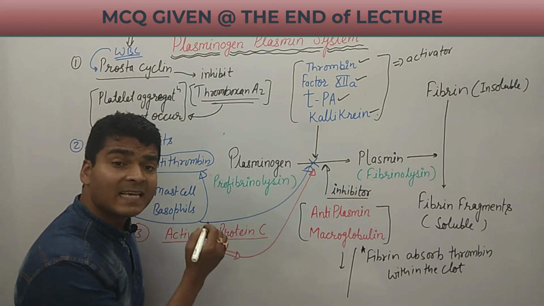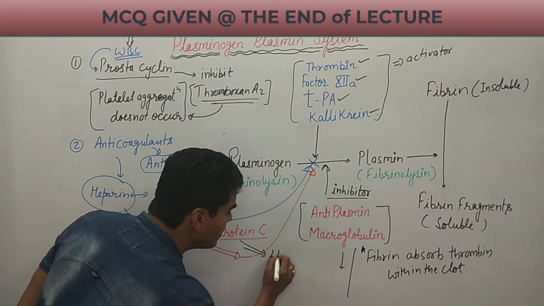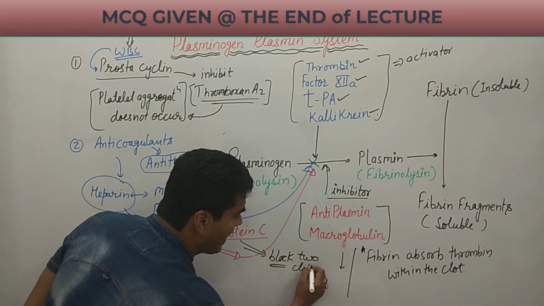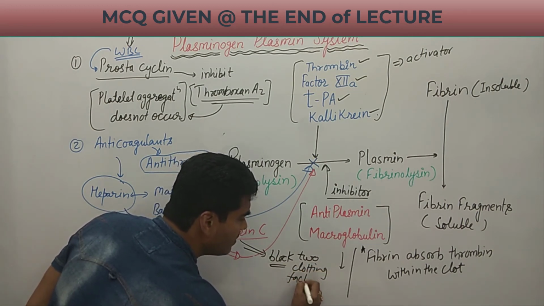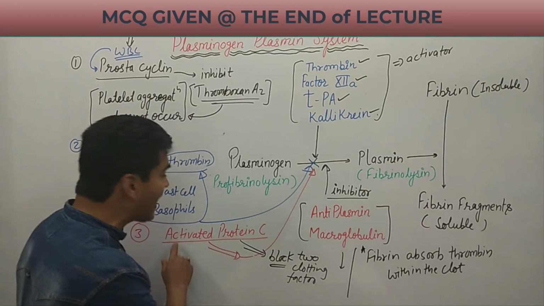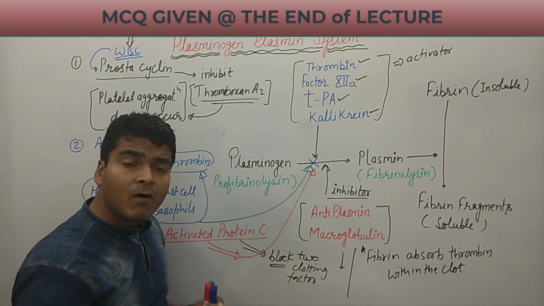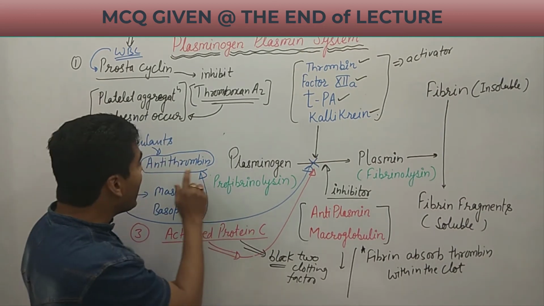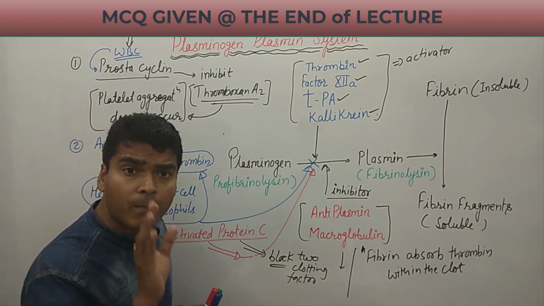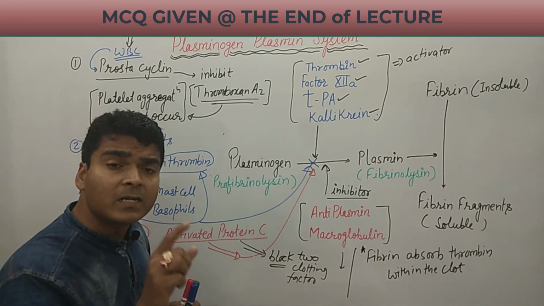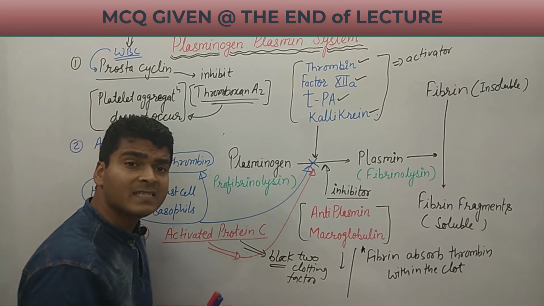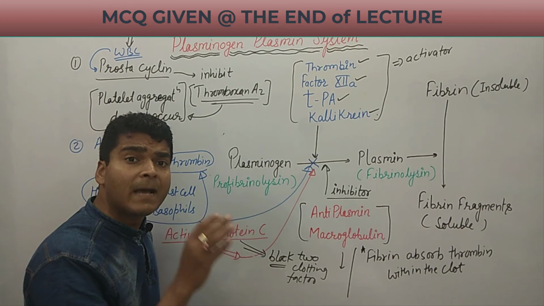It can block two clotting factors which are not blocked by antithrombin. Some of the clotting factors are blocked by antithrombin, but there are some clotting factors which are not inhibited by antithrombin. Those are blocked by activated protein C. So this is an additional mechanism to damage the clot.